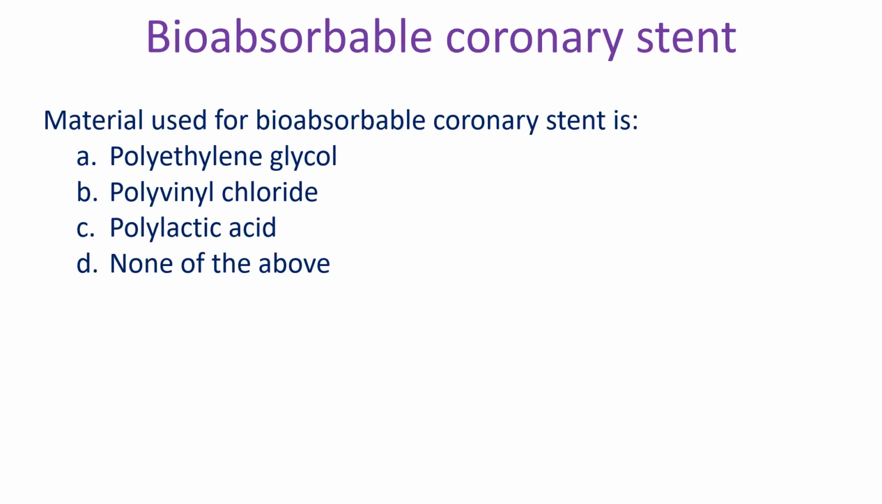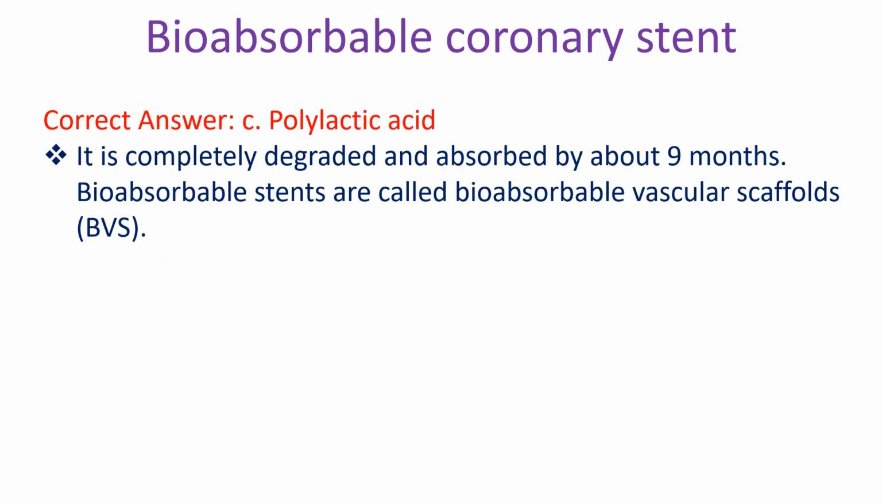Material used for bioabsorbable coronary stent is: A, polyethylene glycol; B, polyvinyl chloride; C, polylactic acid; D, none of the above. Correct answer: C, polylactic acid. It is completely degraded and absorbed by about 9 months. Bioabsorbable stents are called bioabsorbable vascular scaffolds.